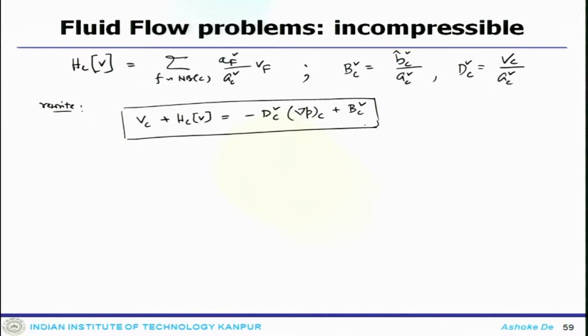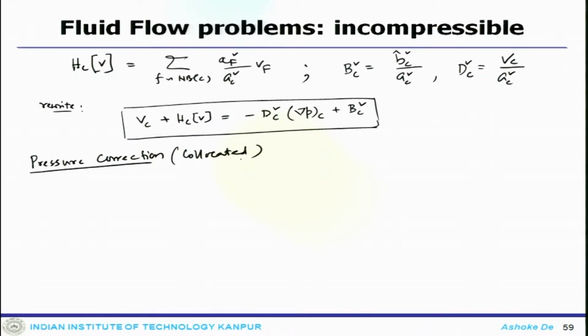Now, one has to find out the pressure correction term. So, the pressure correction in the collocated arrangement: how do we find that?